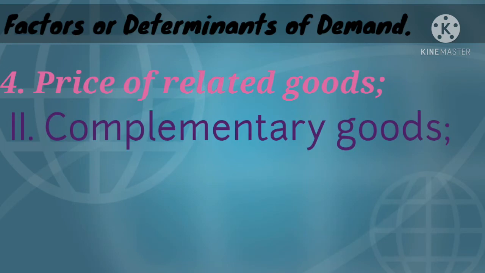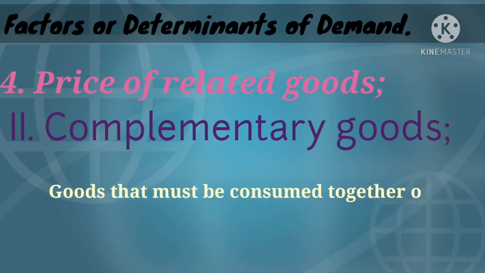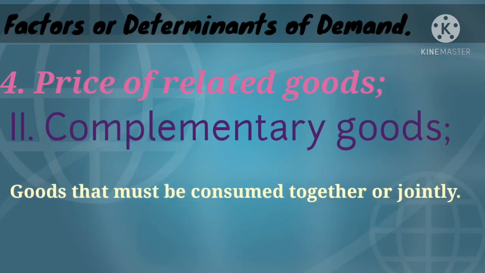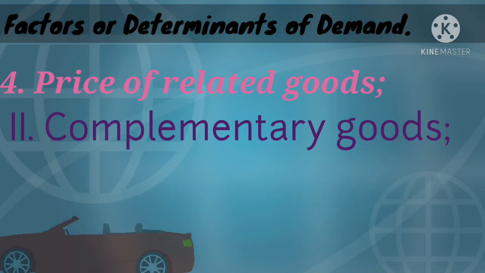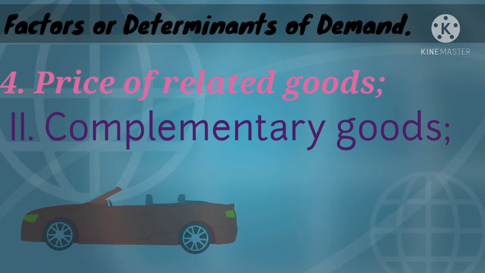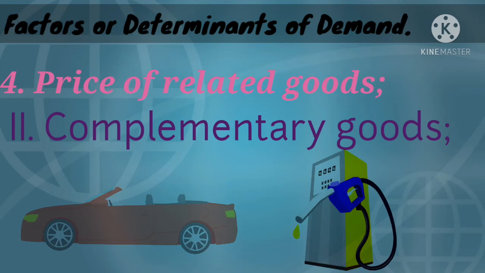And next one is complementary good. Complementary goods are those goods which are consumed together or jointly consumed. These two goods will go together. In order to understand complementary good, we'll take car and petrol. Okay, now the car alone can't move, we need petrol, and petrol alone can't move, we need car. That's how they are jointly consumed.